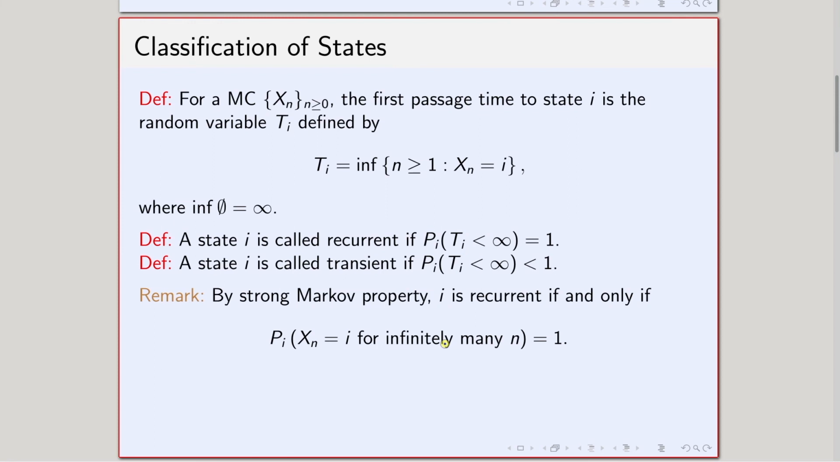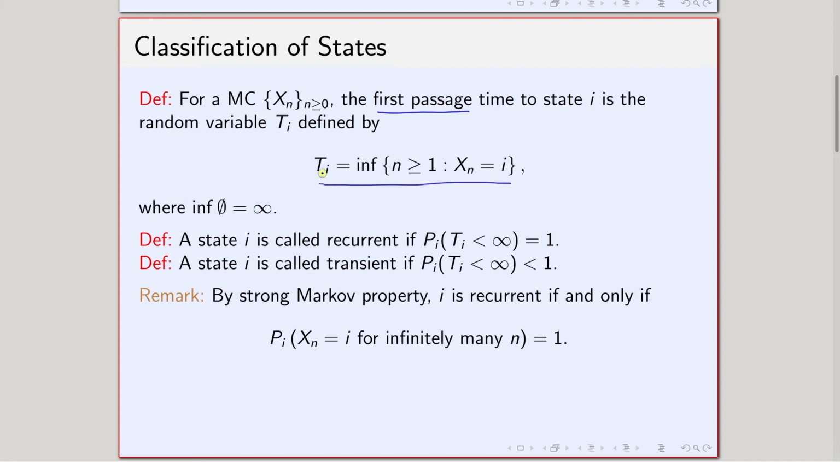Now, this is the intuition. Now let us come to the mathematical definition. To define this, we have to start with something called the first passage time. So, what is the first passage time? The first passage time for a state I for a Markov chain Xn is denoted by Ti, and Ti is a random variable defined by this particular expression.